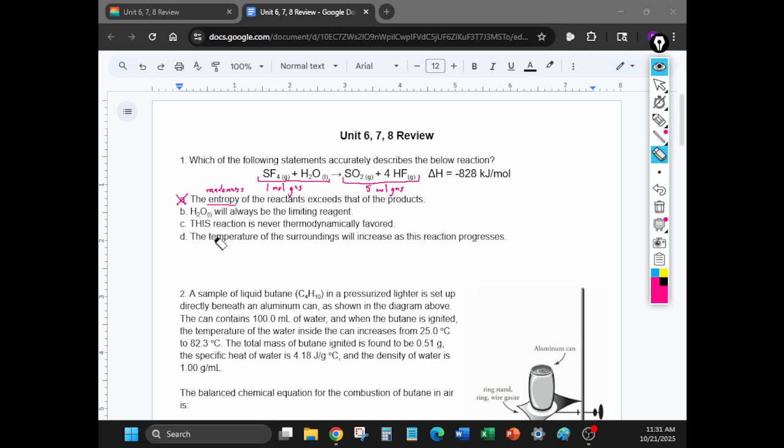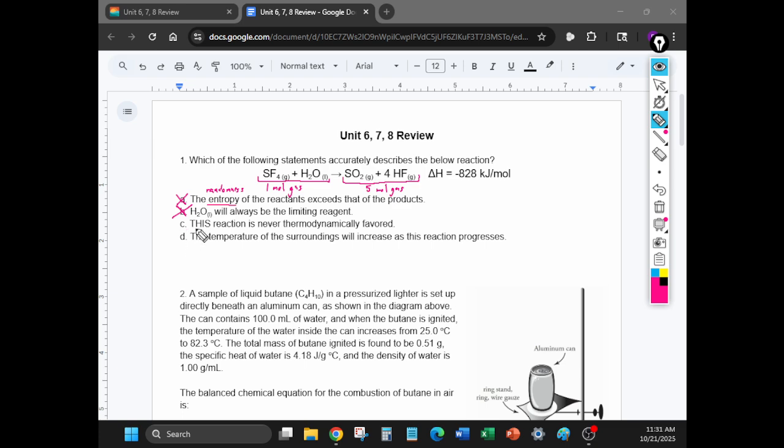All right, let's go to part B. It says H2O will always be the limiting reagent. Now, we know from just our basic stoich knowledge that this is not true. You can't always have something as a limiting reagent. If I added 1 billion gallons of water, that's not going to be the limiting reagent. So this is not correct.